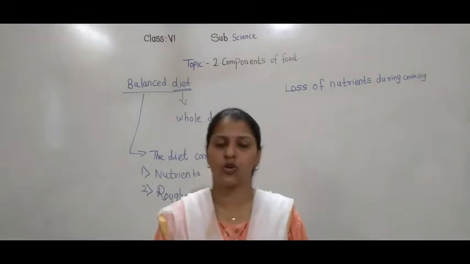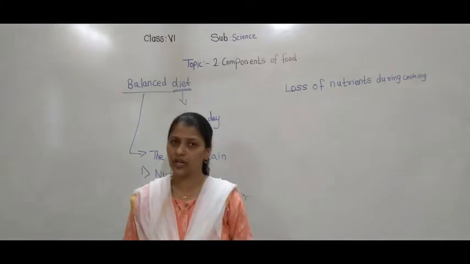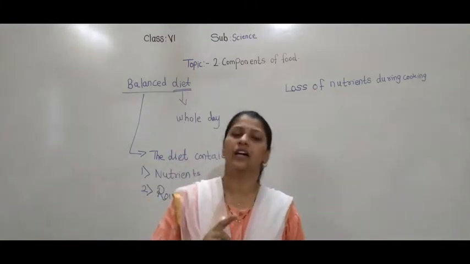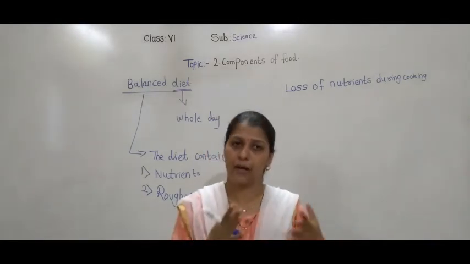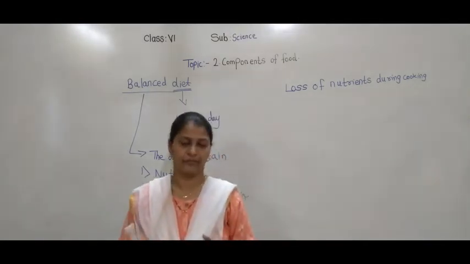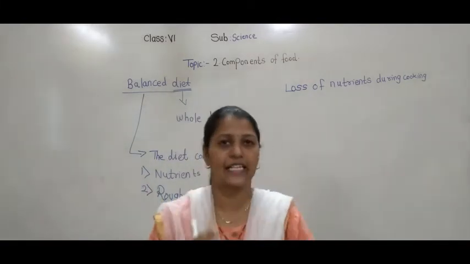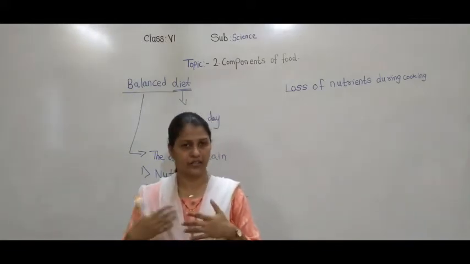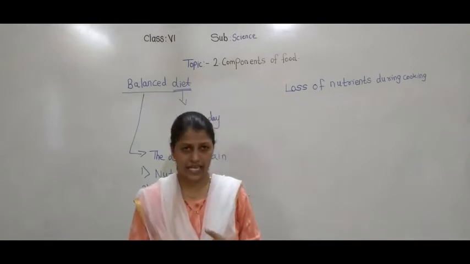So it depends on the age of the person, the kind of work the person is doing, and even the sex of the person, whether male or female. Are you getting this? The balanced diet depends on the person doing different types of work, even the sex of the person.